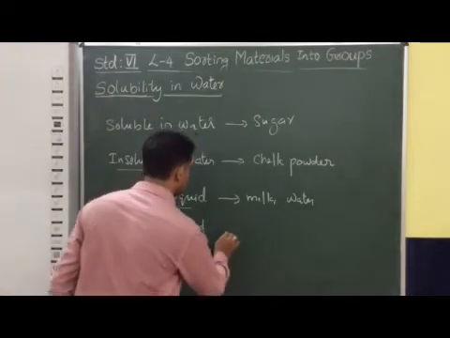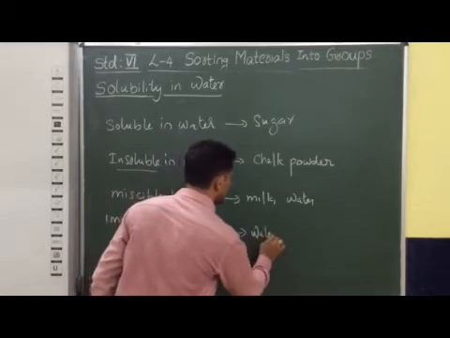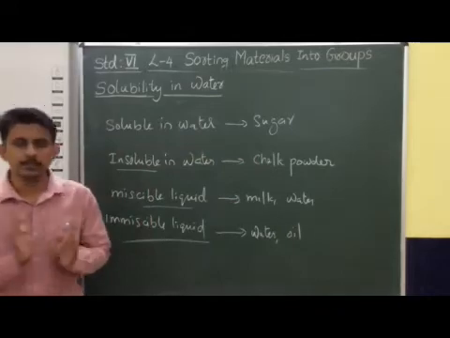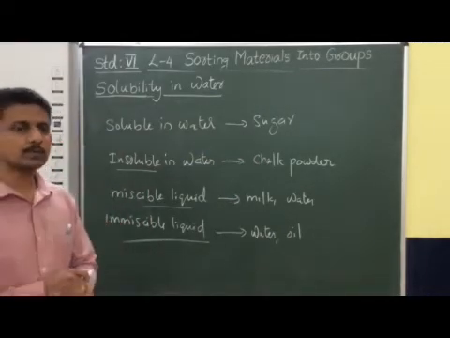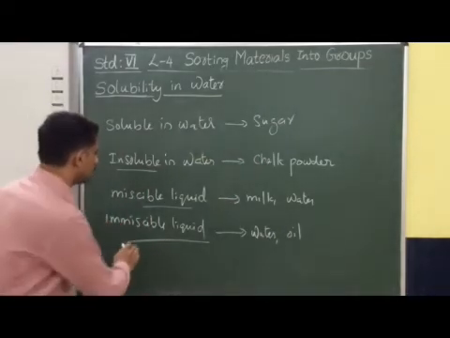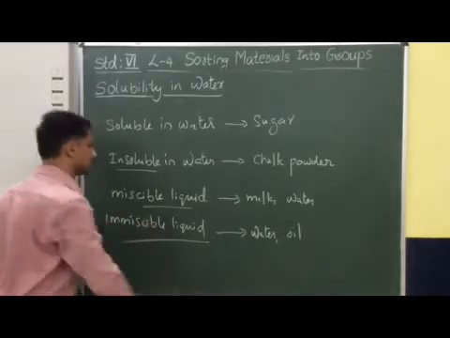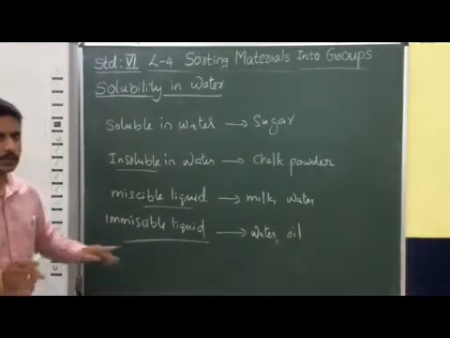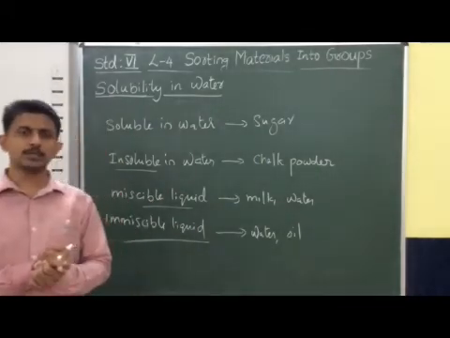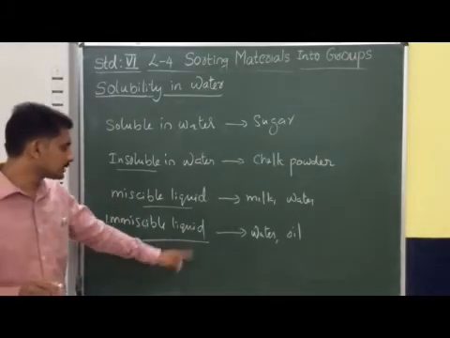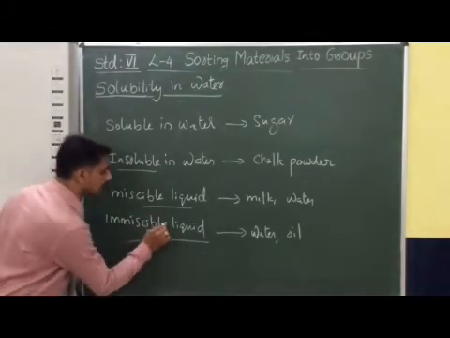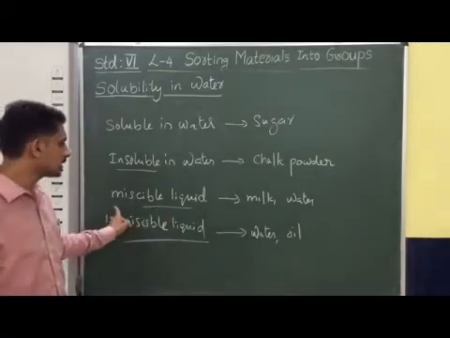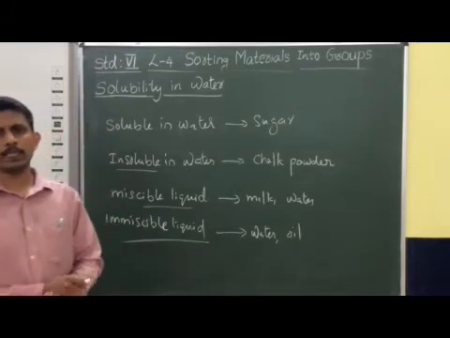For example, water and oil will not mix together. Such liquids are known as immiscible liquids. That means when we add two liquids together and they do not mix with each other, they are immiscible liquids. And the liquids which are mixed together are known as miscible liquids.